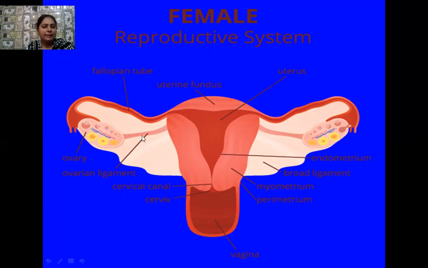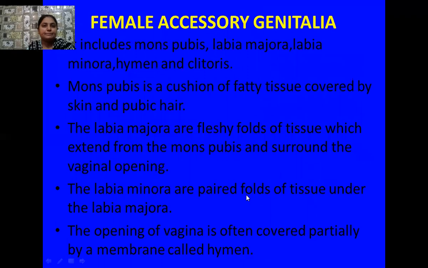Then ovarian ligaments are there, by which they are connected with the wall of the uterus or the pelvic wall. Then the cervical canal, which extends from the cervix, a narrow opening in the uterus. And the three layers of the uterus are very much visible to you: perimetrium, the outermost layer; myometrium, the middle layer; and the innermost layer known as the endometrium.